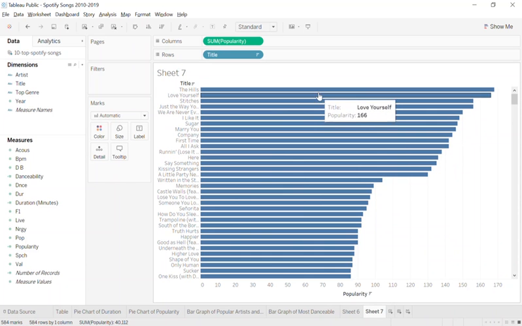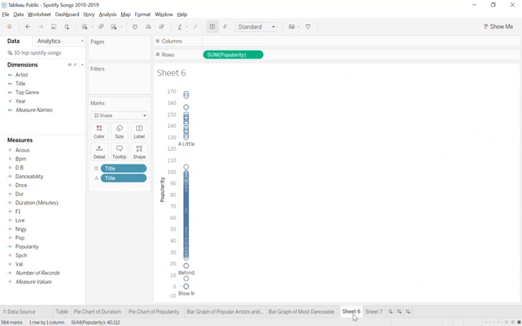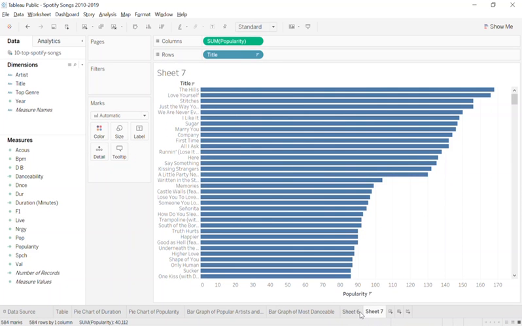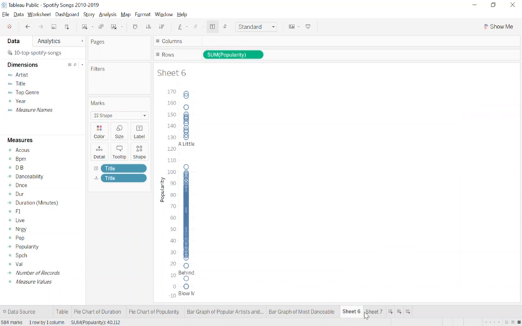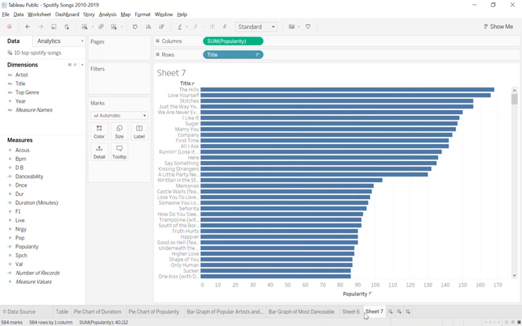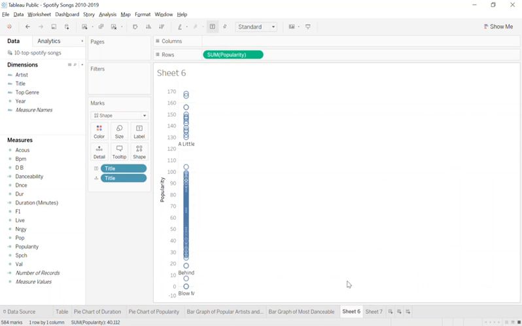Okay, so if I click top genre, I lost popularity. When I click to drag popularity, I lost top genre. How do I select more than one at a time? Control. Okay, so if you keep Control pressed, you can select as many things as you want. So right now we are just going to choose title and popularity and click on circle views. Oh, there we go.